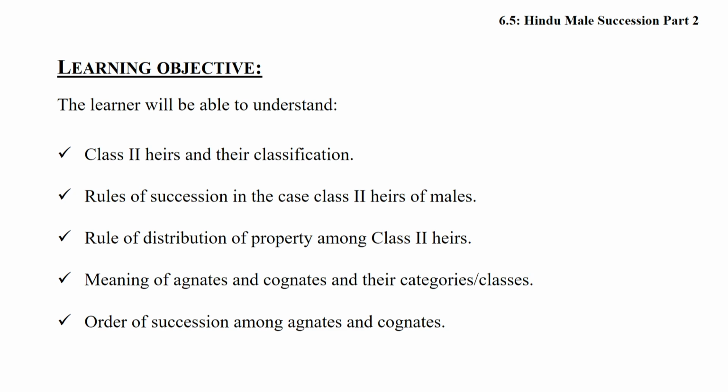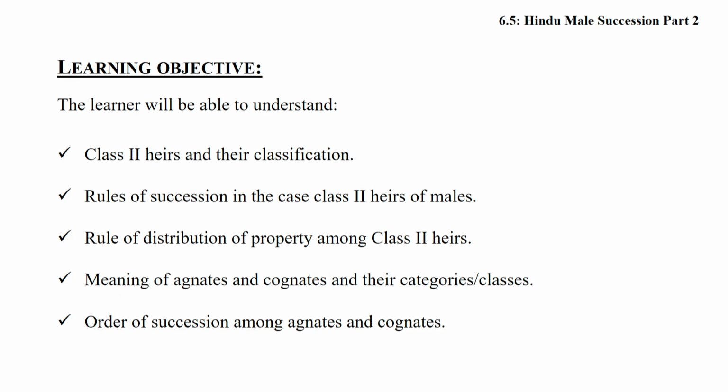Friends, now for identifying the rule in the case of second class heirs, I want to focus on the provisions. For second class heirs we have 3 provisions: section 8, section 9 and section 11.